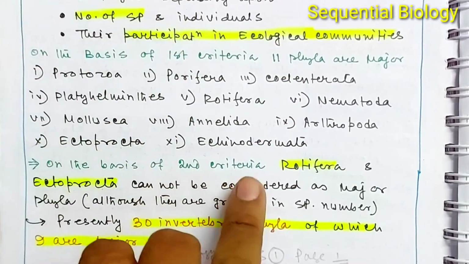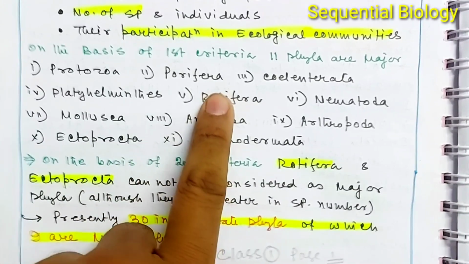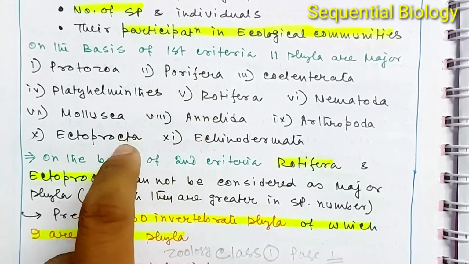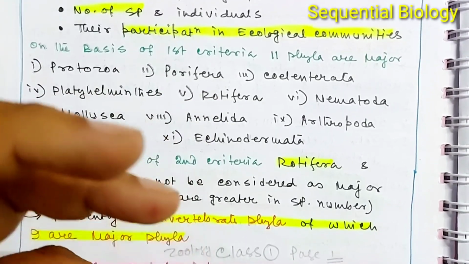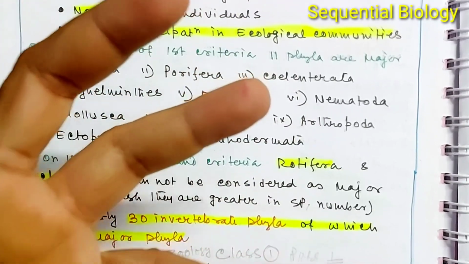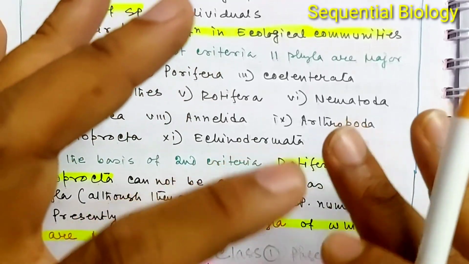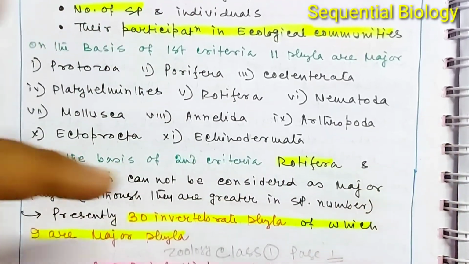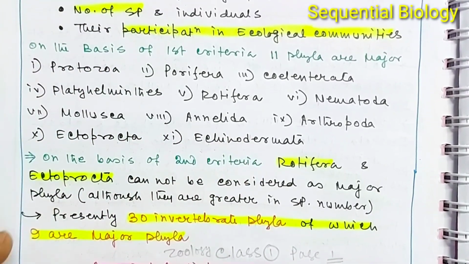And on the basis of the second criterion, the Rotifera and the Ectoprocta, these two phyla are excluded from the major phyla. Although they have a very large number of species, their role in the ecological community is less, and for this reason they are regarded as minor phyla.